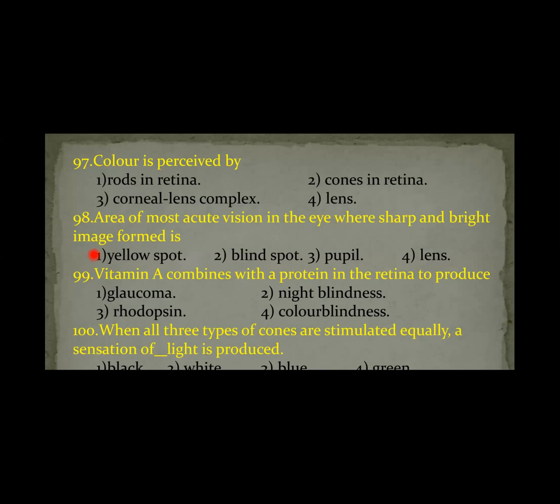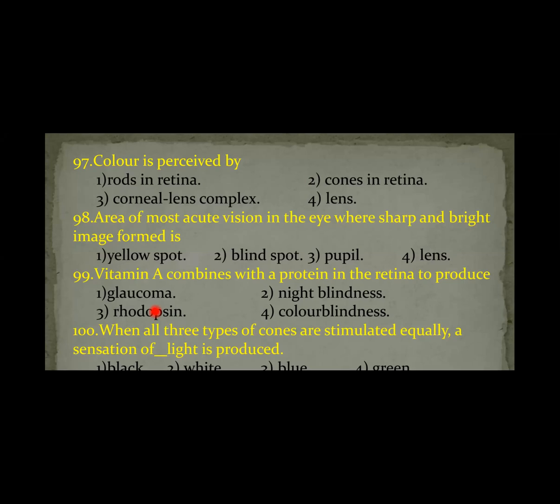Next, vitamin A combines with the protein in the retina to produce rhodopsin. Rhodopsin consists of two parts: a protein, opsin, and an aldehyde called retinal. This retinal is a derivative of vitamin A. So vitamin A combines with the protein opsin to form rhodopsin. Question number 99, the answer is the third option.